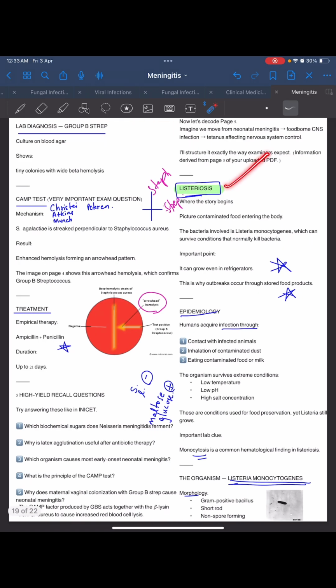And in listeriosis, the main important causative organism is Listeria monocytogenes, which can survive conditions that normally kill bacteria. It can grow even in refrigerators. That is how outbreaks occur through stored food products. It is important: listeriosis is a foodborne CNS infection, so even refrigerated foods can transmit the disease. And epidemiology is what? The host, the organism.